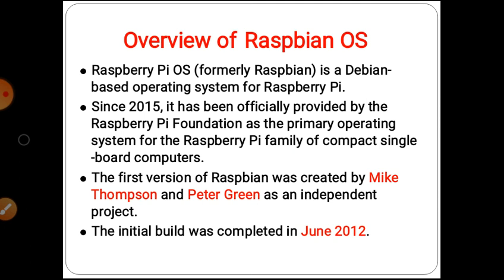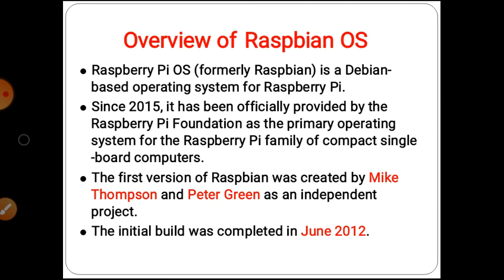Since 2015, it has been officially provided by the Raspberry Pi Foundation as the primary operating system for the Raspberry Pi family of compact single board computers. So to perform programming or operations on a Raspberry Pi, the Raspberry Pi Foundation gives its first official operating system, which is nothing but Raspbian.